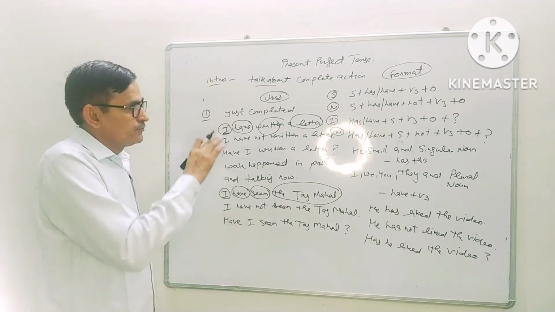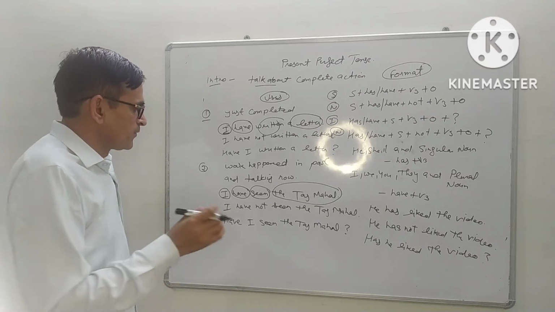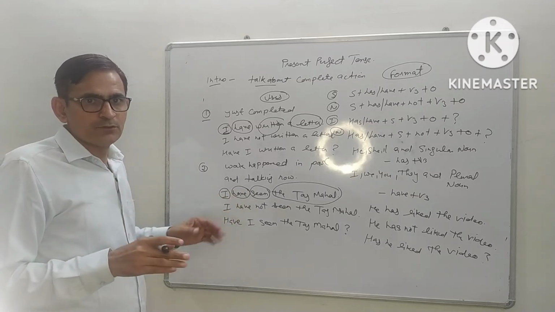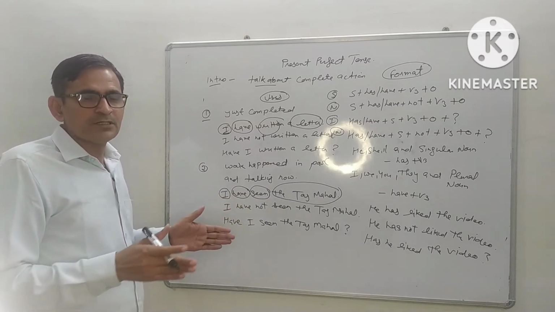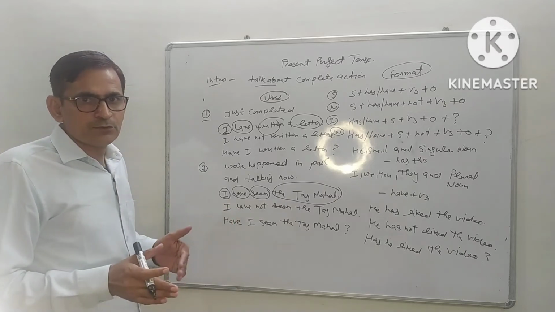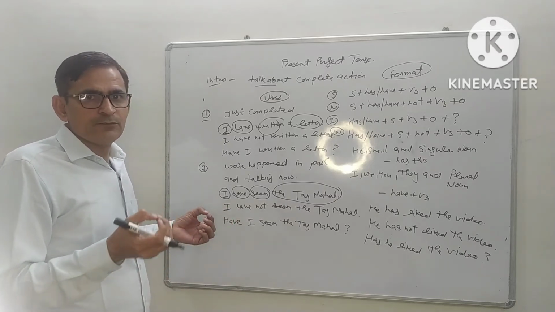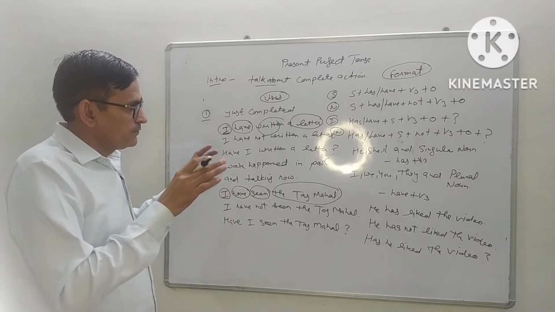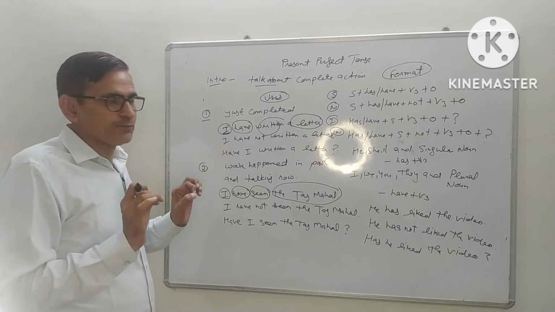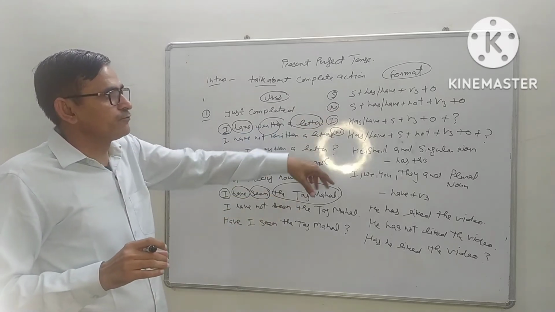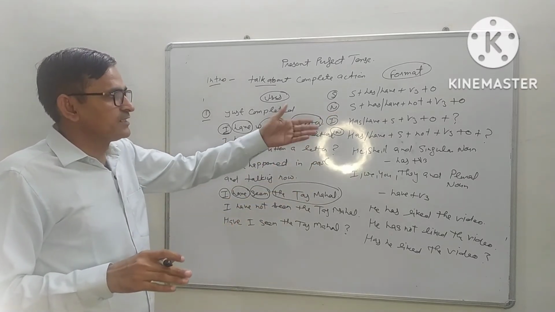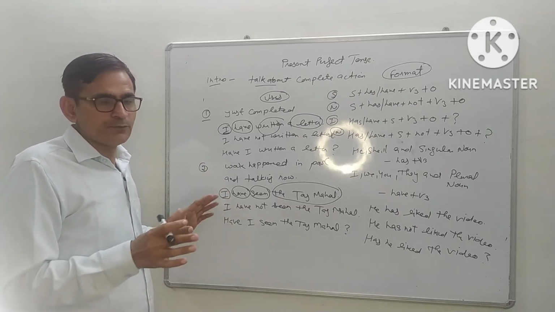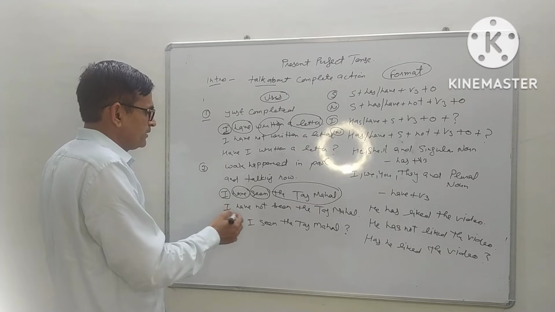Here we are talking about the present perfect tense. In the present perfect tense, we use only two helping verbs, has and have. Has is used with a singular noun and with third person he, she, it, and have is used with plural nouns and I, we, you, they. It is very important to know this. I am telling you the very simple way. I have written the formats, you can note them in your copy and study them, so that in future you will not be confused about it.